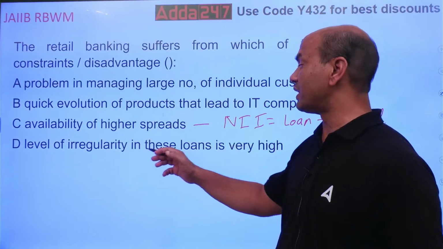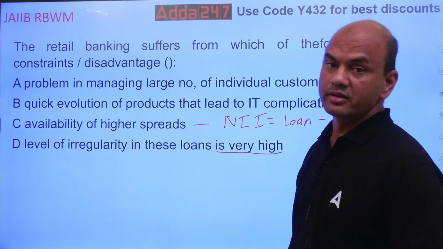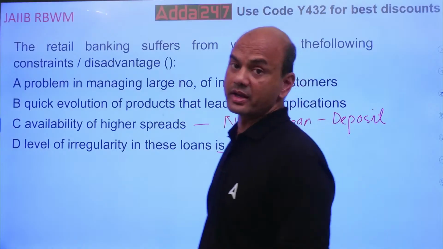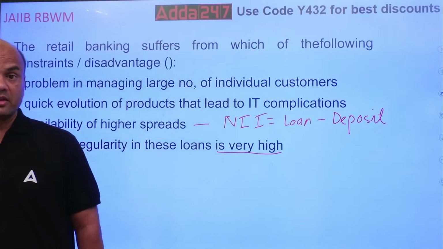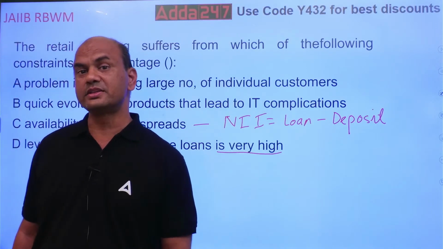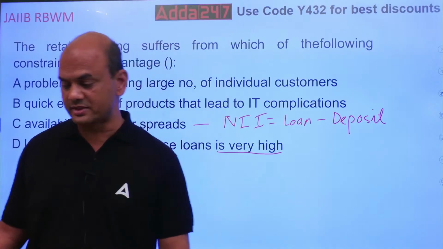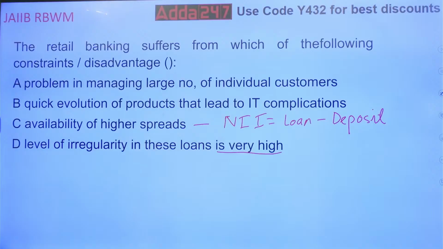Then, level of irregularity in these loans is very high. Means there are huge NPAs in retail banking. Now this is what you have to check. Who can answer me? Give me the answer fast, everyone. Which one of them seems to be correct? You want a disadvantage in this. Kindly note, which is not true.